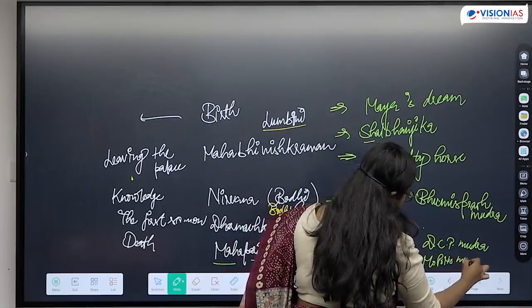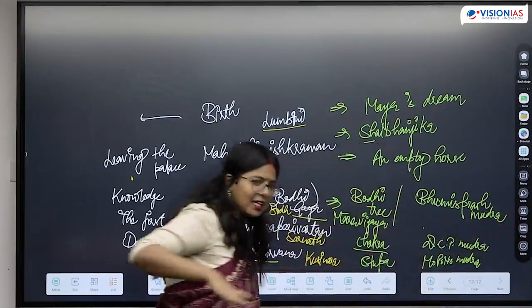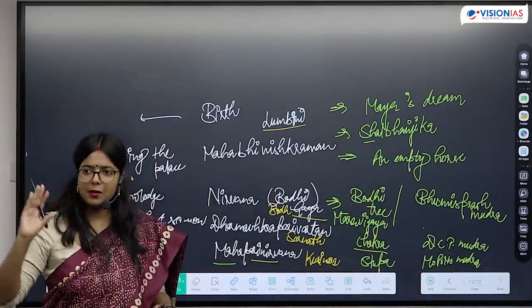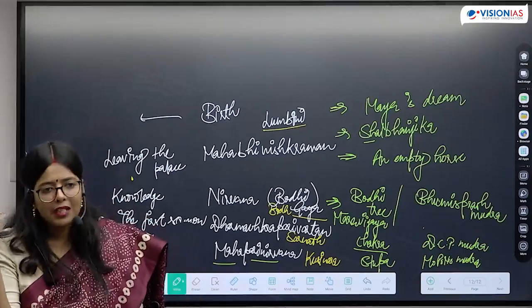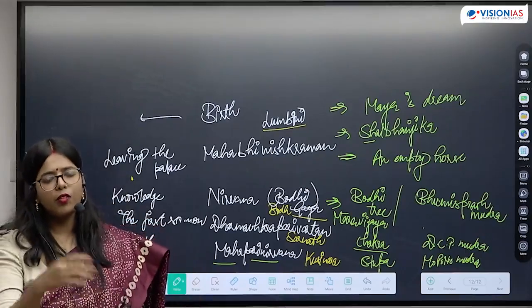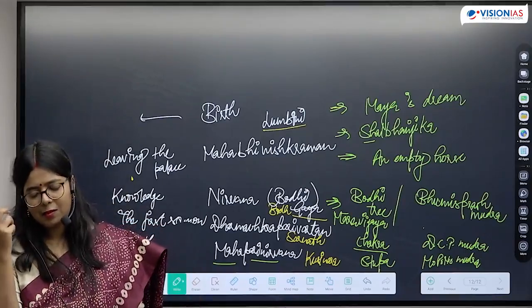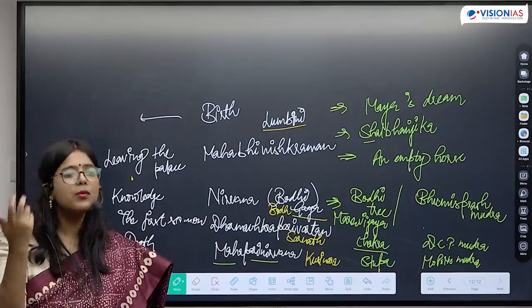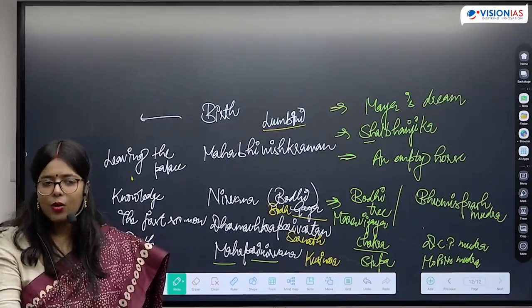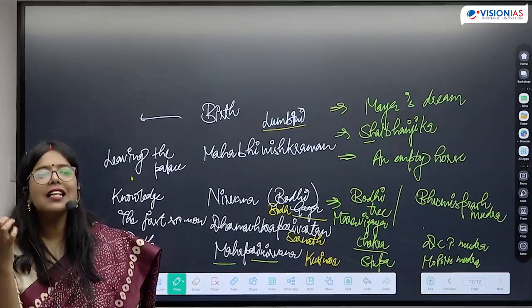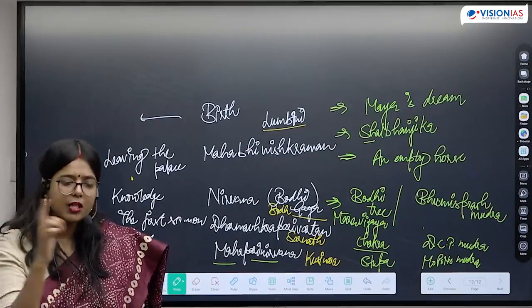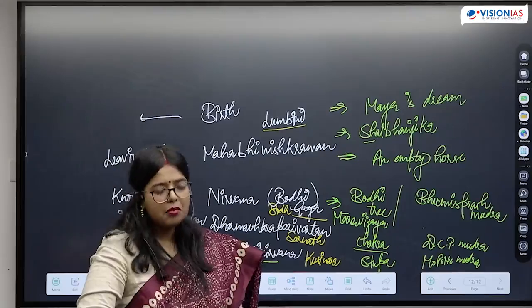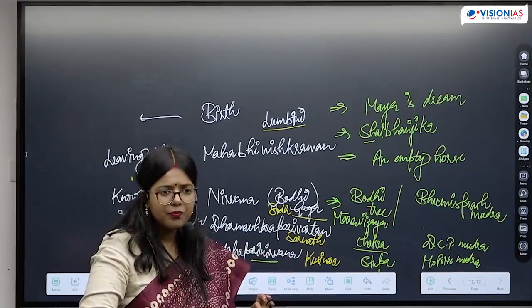Mahaparinirvana mudra. So Buddha will be lying, and there will be some disciples who are going to be mourning. One of them, as far as I remember it, is keeping the hands like this. That means mourning. They are crying. Okay, so they are in the mourning position. Lying Buddha is going to represent the Mahaparinirvana mudra.